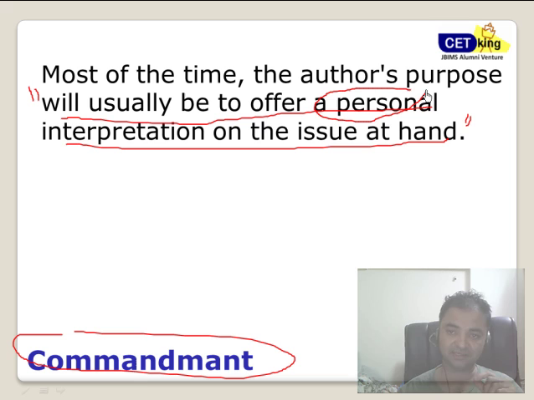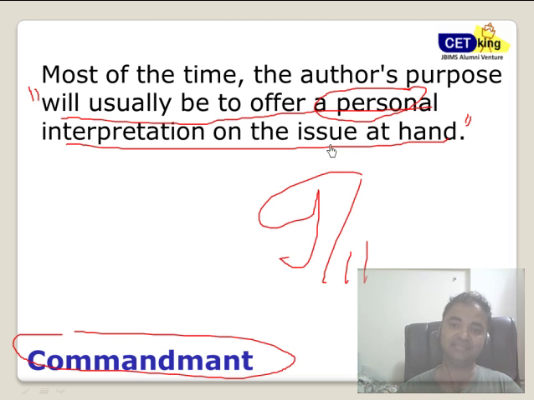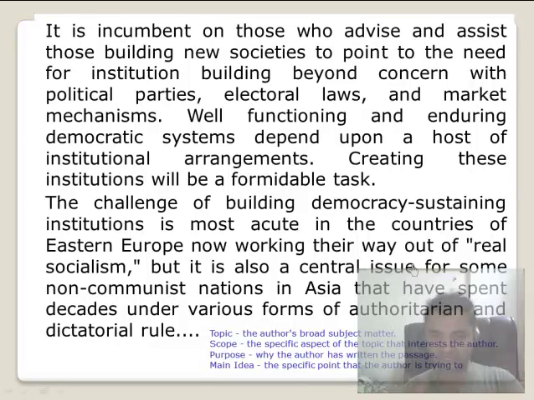That's the most important part. Personal interpretation. We're not talking about the text. We're not talking about what happened in the war, like in the last paragraph. We're more talking about what the author feels or interprets about that RC. Trust me, 9 out of 11 questions are based on personal interpretation, not on what the text is all about. Fine. So start coming out of this.